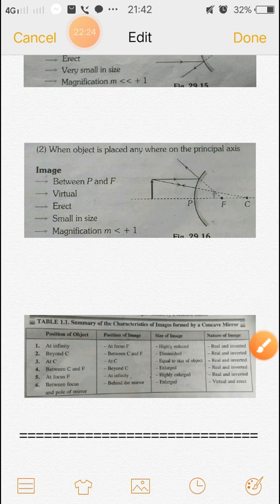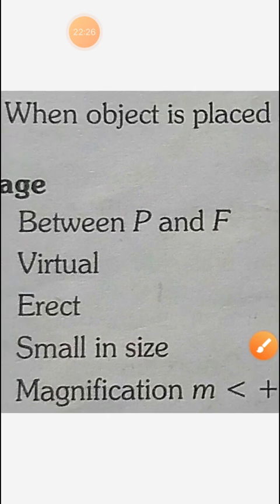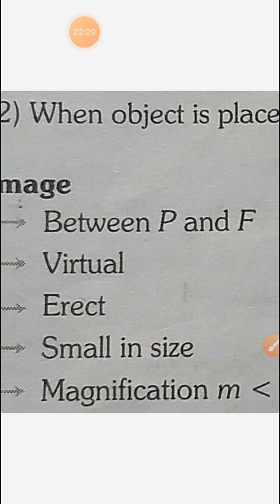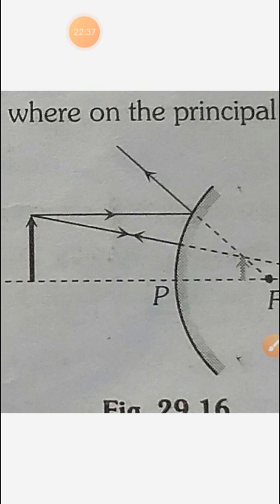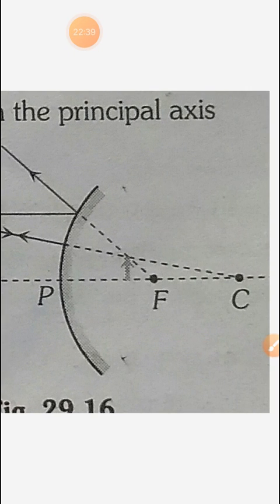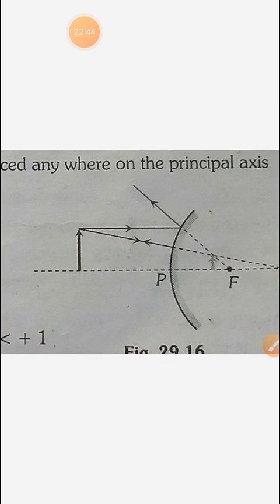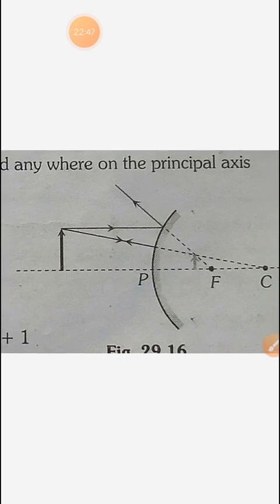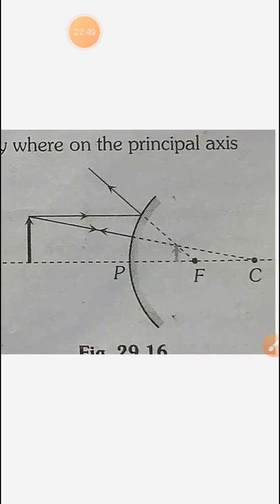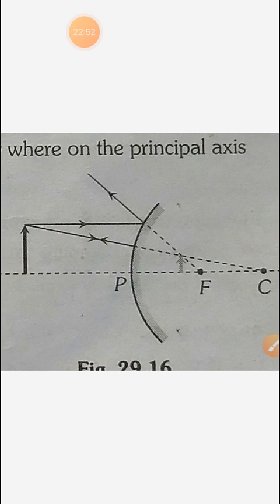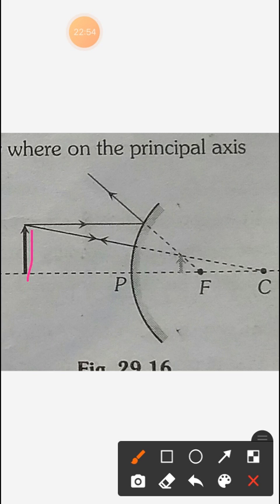Okay, have a look. See, this is the object, and this ray and this ray meet at the point.